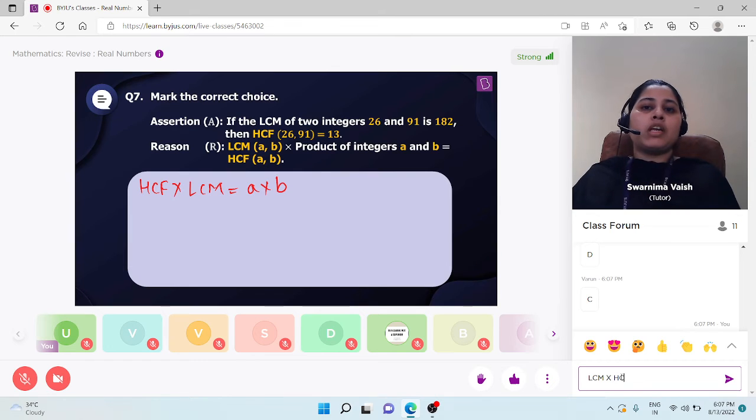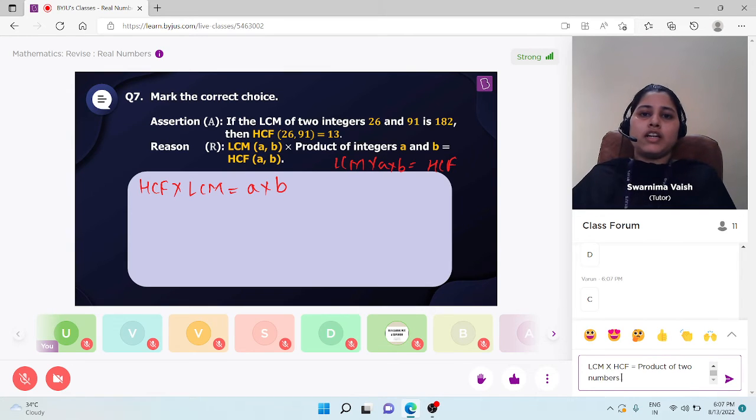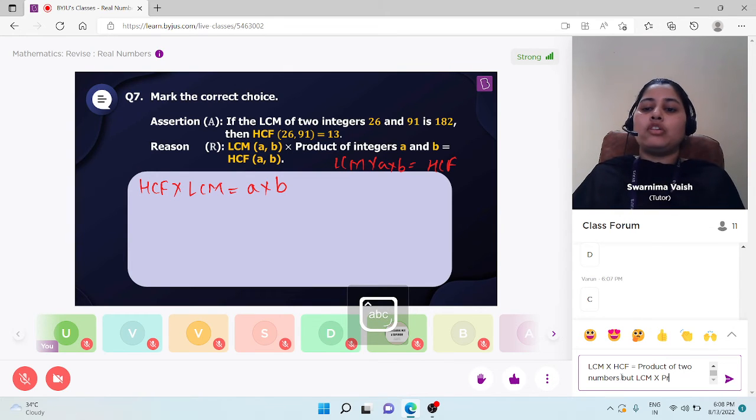और रीजन में फॉर्मूला क्या गिवन है हमें? LCM into product of numbers, it is equal to HCF. Is the formula correct? No. An incorrect formula is given to us. Yes, Anushka, reason is false here. हमें incorrect formula given है यहाँ पर, तो reason तो false है.